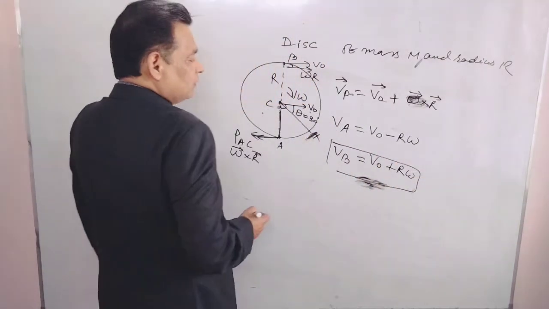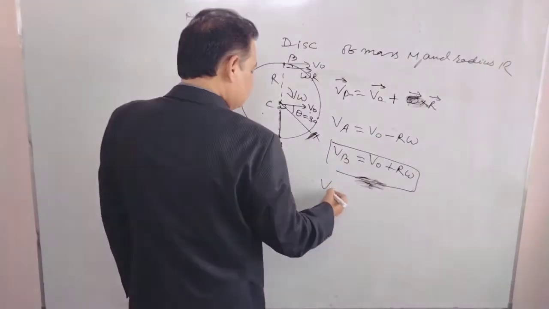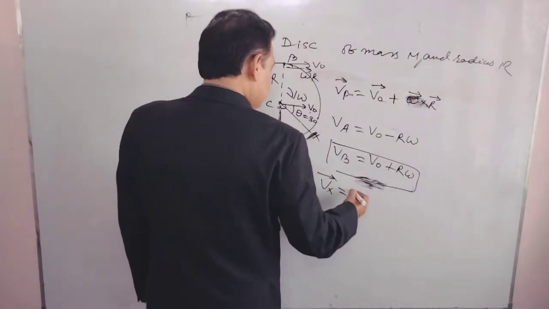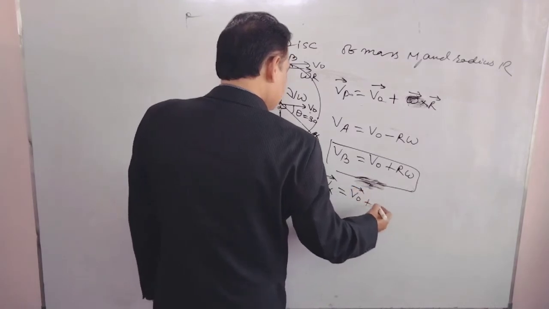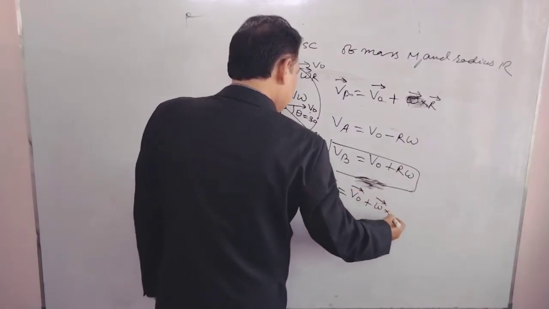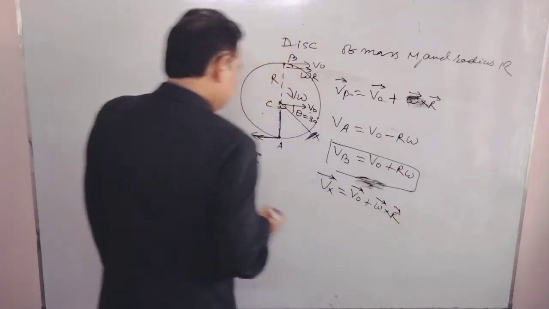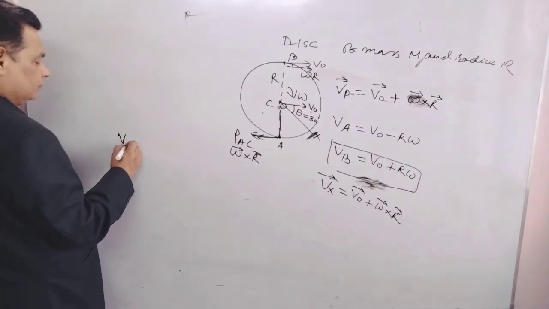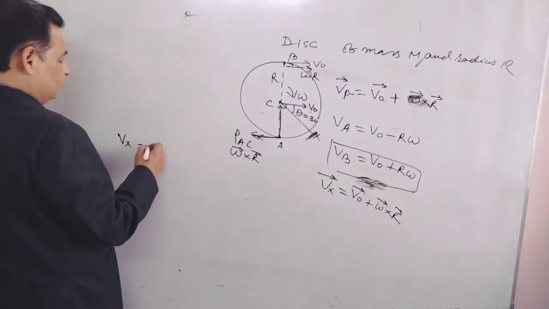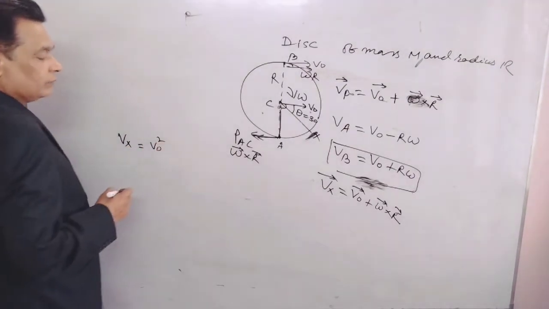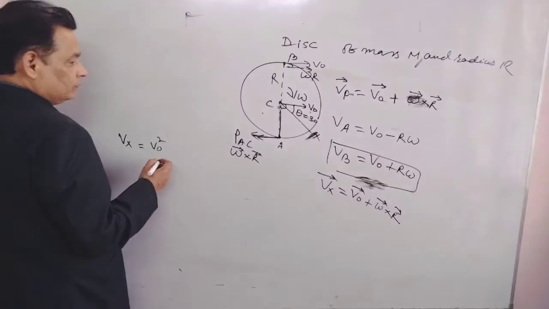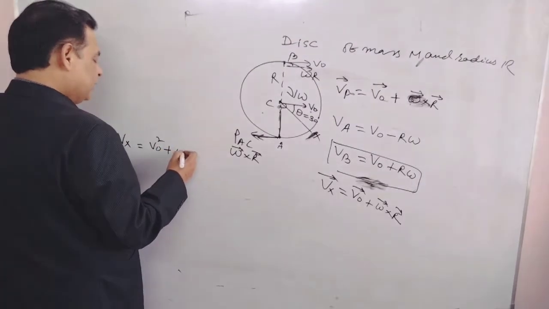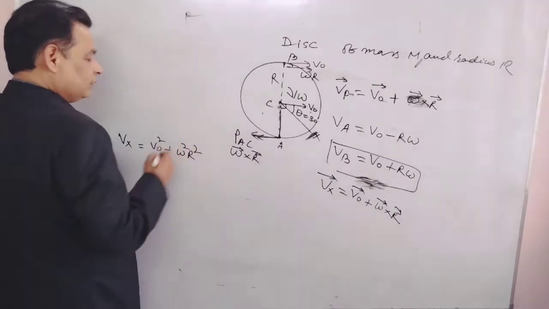Velocity of point x, that's equal to again V naught plus omega cross r. I'm writing here Vx square is V naught square plus omega square r square.